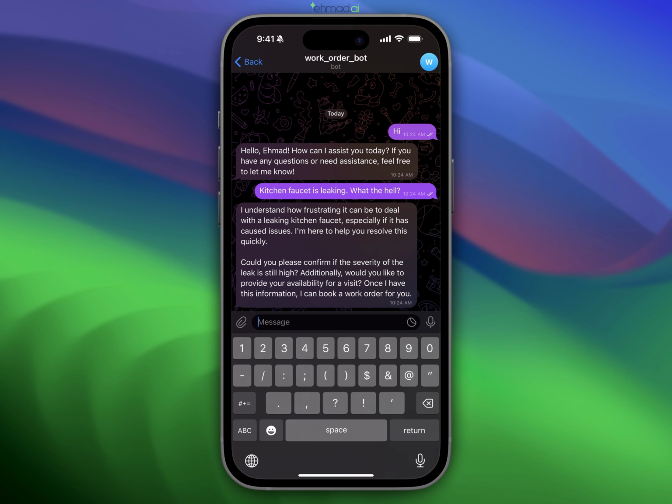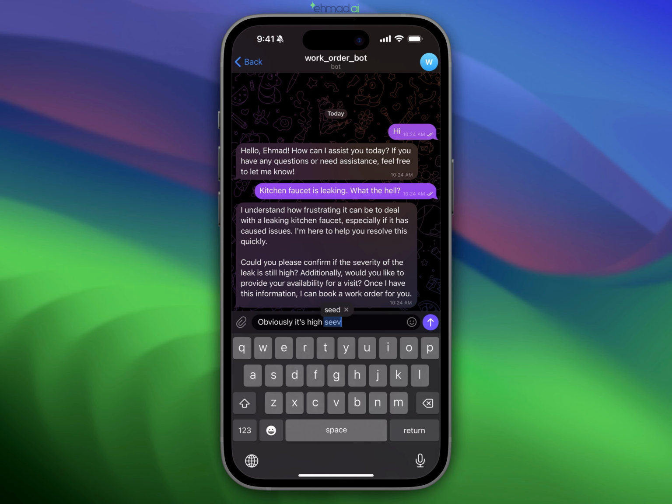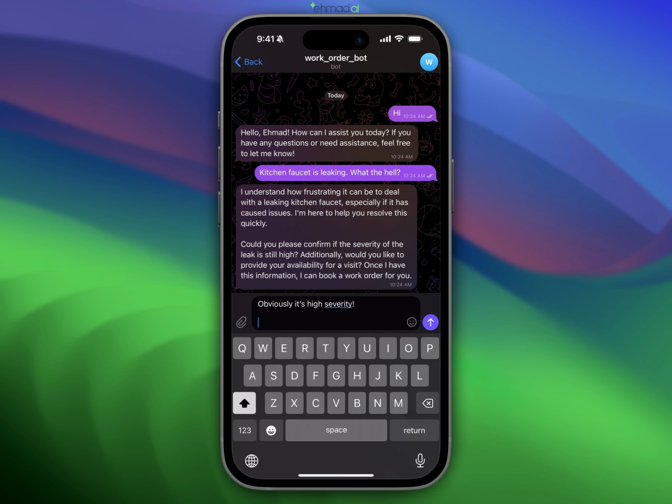So you'll notice that it hasn't asked me for any address right now, and that is because it is already connected to my tenants database, and I'll quickly show you right after this what my database is like right now. So yeah, I can just tell it, obviously it's high severity, and I could just say come over first thing on Friday.